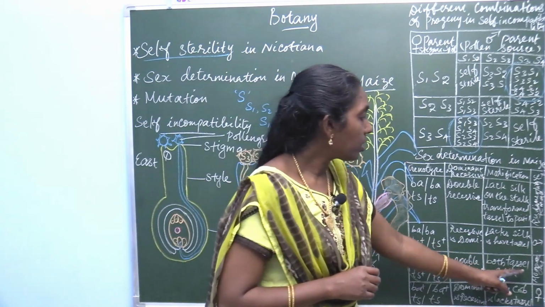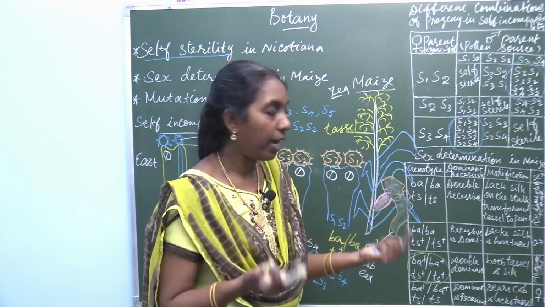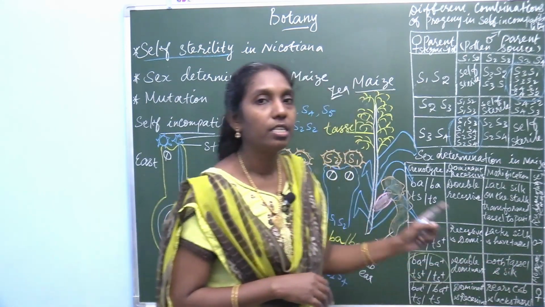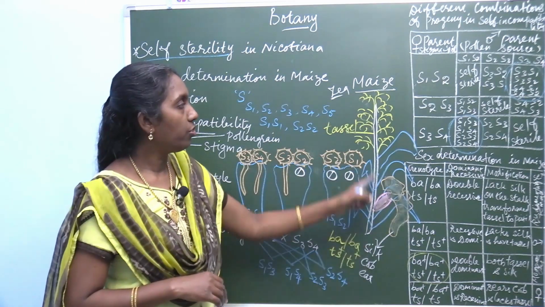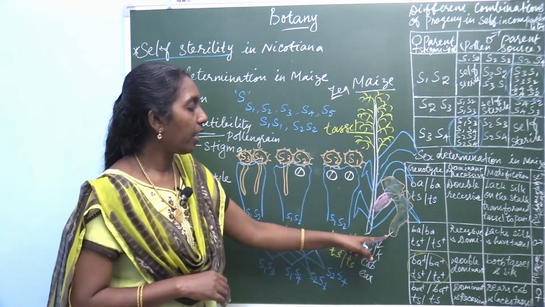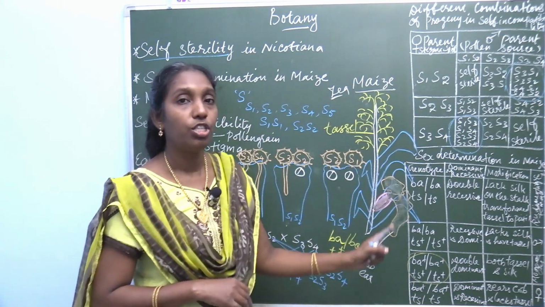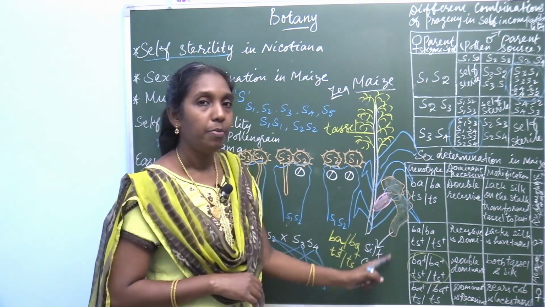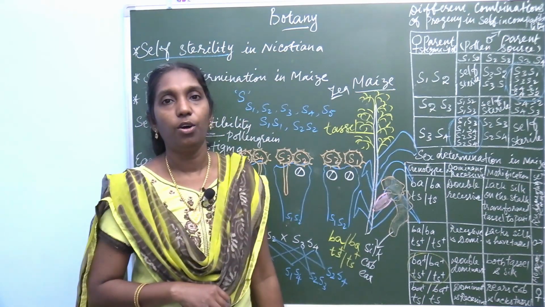So both tassel and silk develop. It gives the monoecious condition like this; tassel and silk are formed.